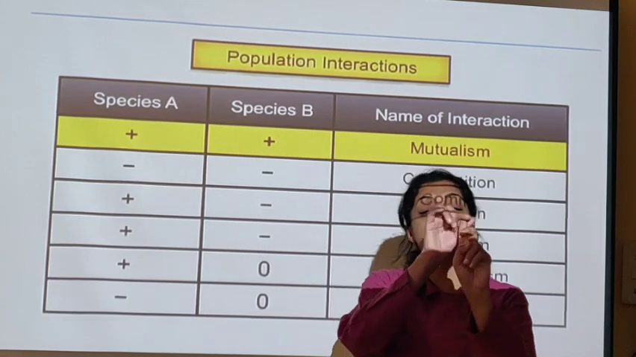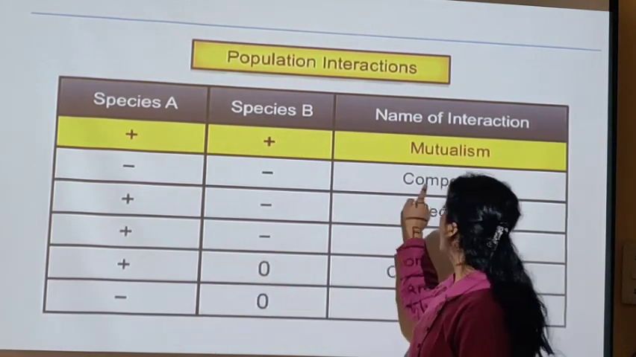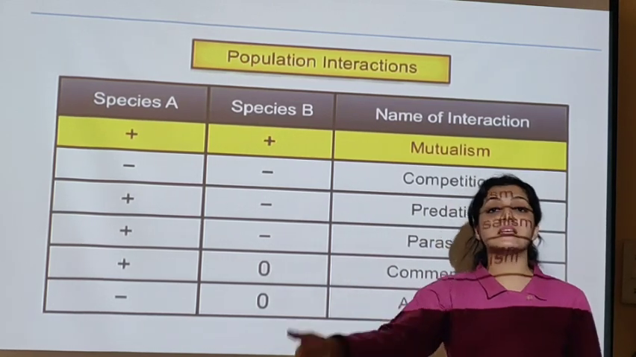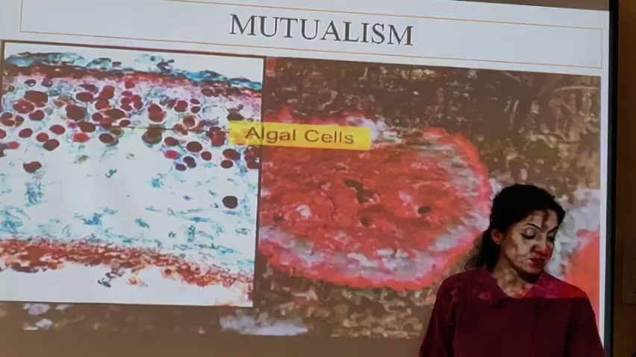मतलब mutualism में दोनों positive होते हैं, competition में दोनों negative होते हैं. You have to remember all that. We will see gradually now one interaction.